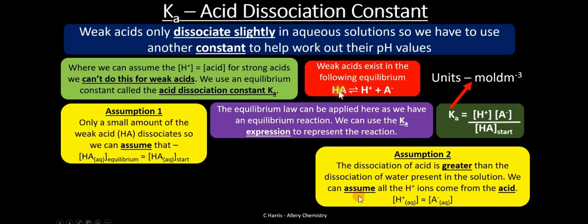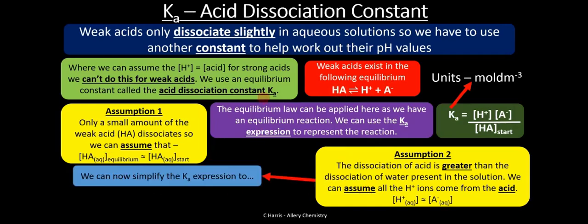Okay, so remember these two assumptions are valid here. So let's now simplify our Ka expression now that we know this. We can say here Ka is equal to the concentration of H plus ions squared, because the concentration of this conjugate base is equal to the concentration of H plus ions.